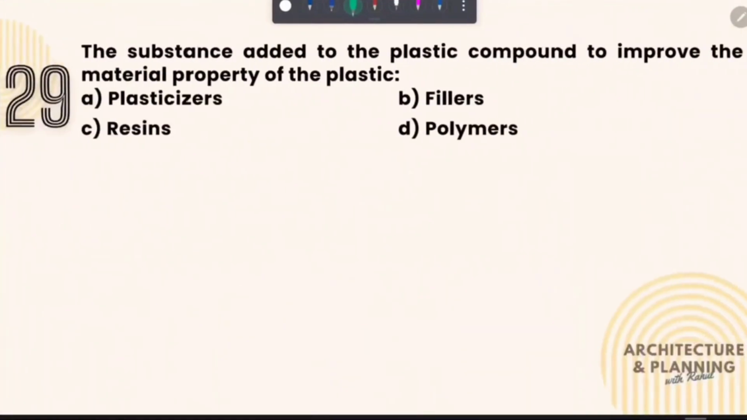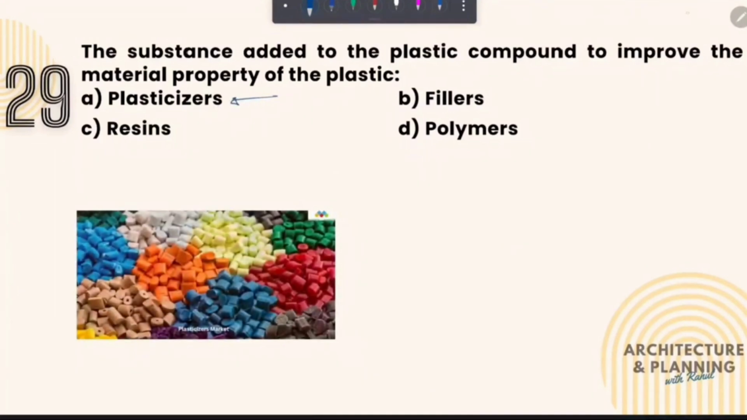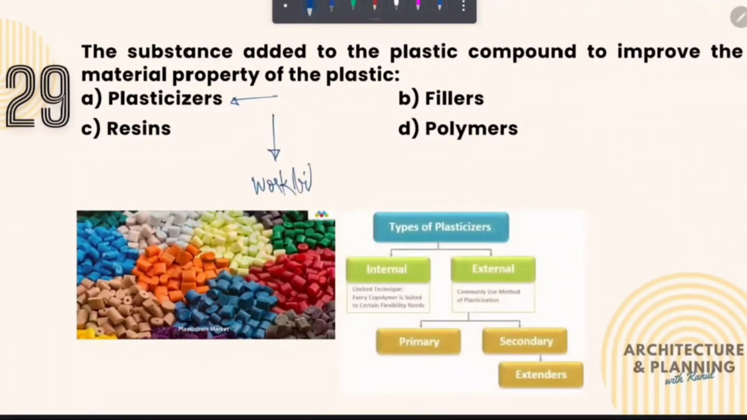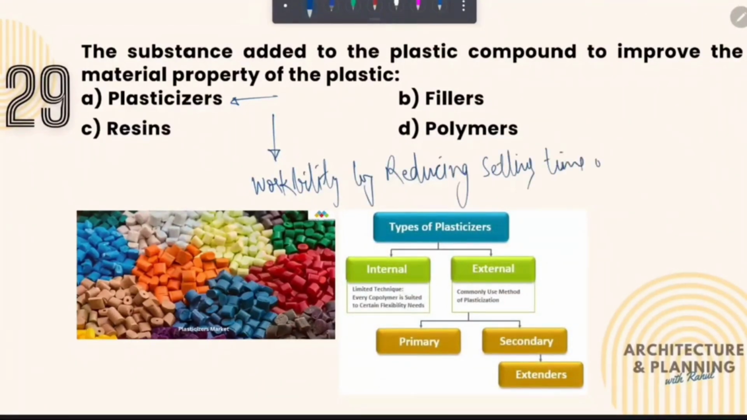Let's move to the next question. The substance added to the plastic compound to improve the material property of the plastic. So to improve the plasticity of a material, plasticizers are added. It helps to improve the workability by reducing the setting time of cement. Therefore, the correct answer of this question is option number A, plasticizers.